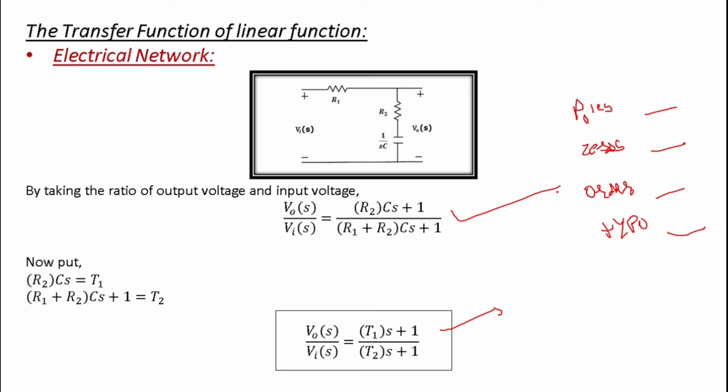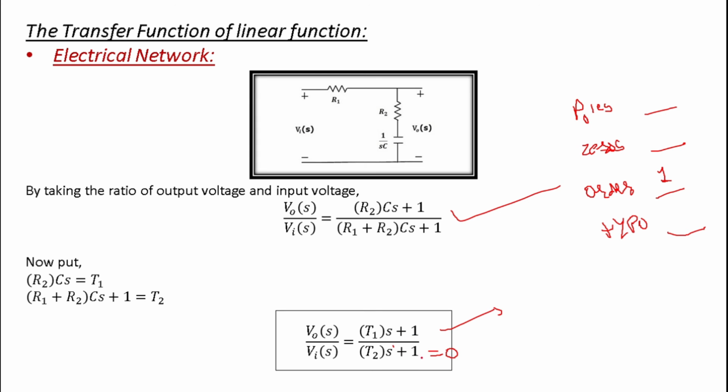So first tell me, very easy, the order of the system. Whenever you see your characteristic equation, that is T2 S plus 1 equal to 0, this is your characteristic equation, and if you find the roots of your characteristic equation, it will give you the poles. But the highest order of your characteristic equation is the order of the system. So here the highest order is S raised to 1, that is why the order of the system is 1. You will get 1 mark if your answer is 1.